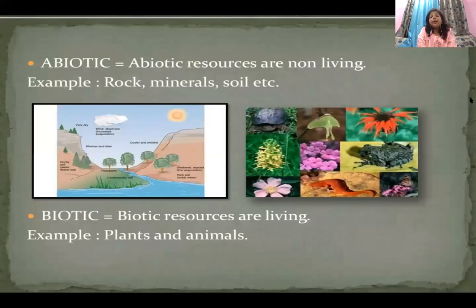Okay, then abiotic resources are those which are non-living, simple. You can see in the figure also, like the rocks, minerals, soil. All these chapters we have done in class 7 in geography, so it's just like a revision for you. So biotic and abiotic is clear. It is very simple. We have done the first chapter of civics. If you remember, the components of environment, we have discussed the biotic environment and abiotic environment.